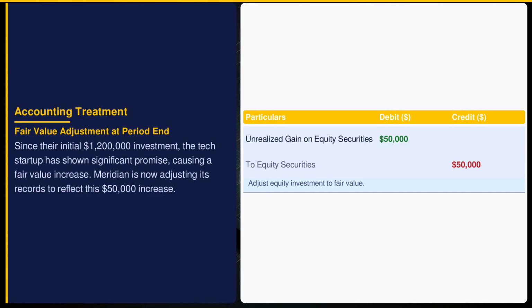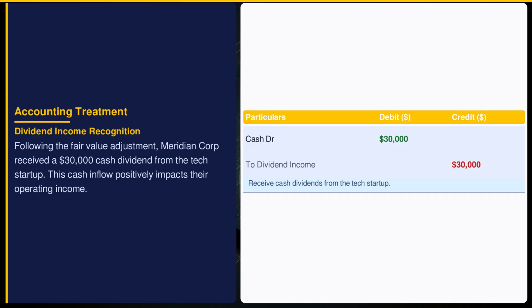ASC 321 requires that equity securities be measured at fair value with changes recognized in net income. Here, Meridian's investment appreciated by $50,000, boosting the value of their equity securities. This adjustment showcases the potential profitability of Meridian's strategic investment choices. When dividends are received, ASC 321 directs that they be recognized as income, reflecting immediate profit realization. This $30,000 dividend boosts Meridian's cash reserves and mirrors ongoing benefits from their strategic investment. Viewing dividends as income highlights the tangible returns from equity positions.